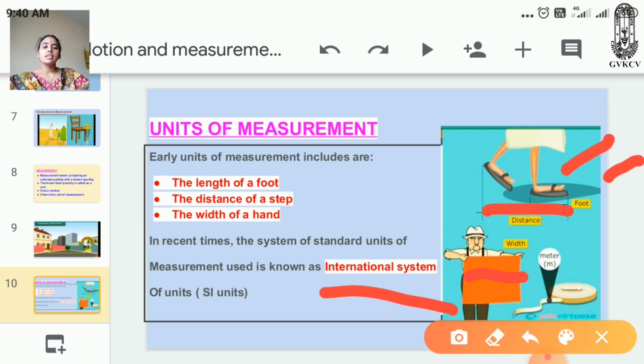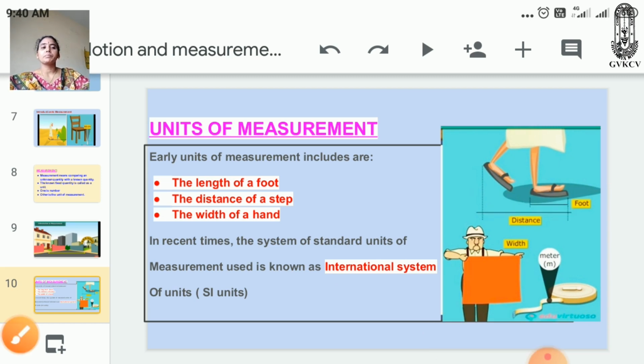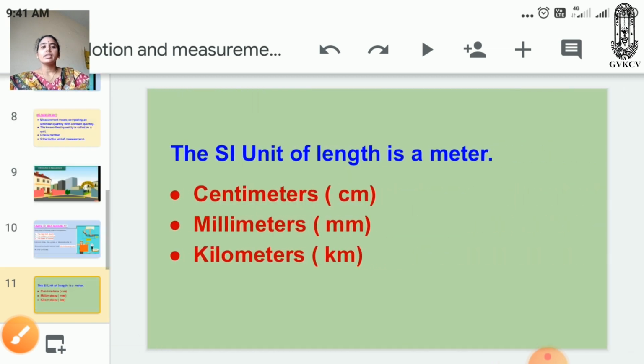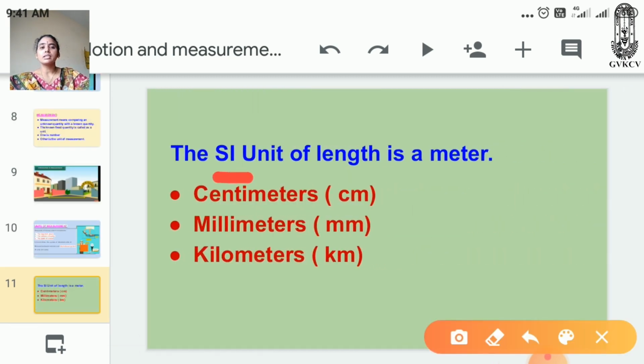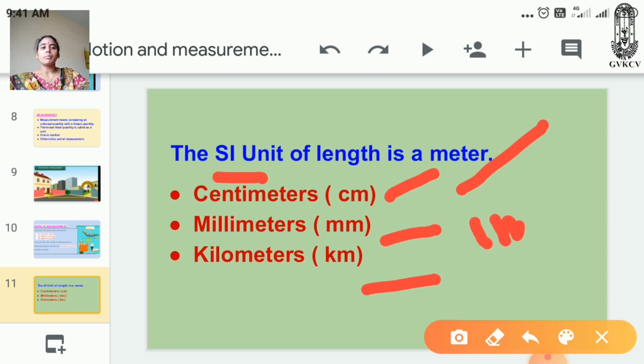The international system unit of length is the meter. This is the SI, the international system of units. So what are centimeters, millimeters and kilometers? Let us discuss centimeters first. Each meter is divided into 100 equal divisions, called centimeters. So 1 meter equals 100 centimeters.